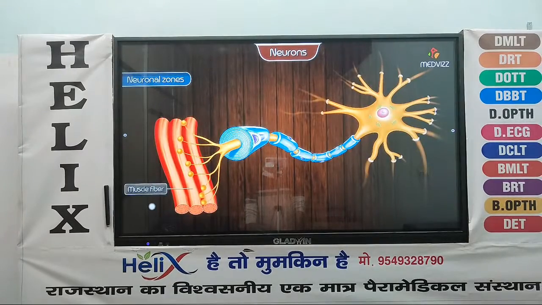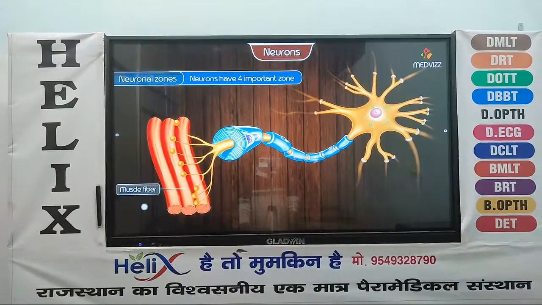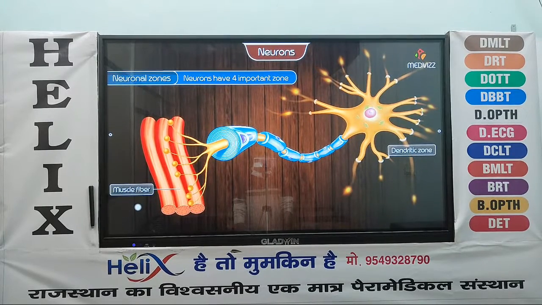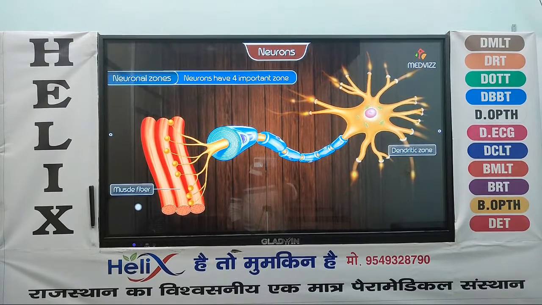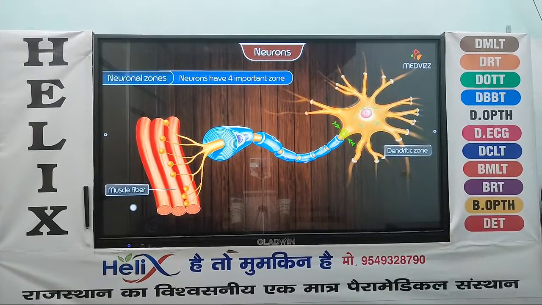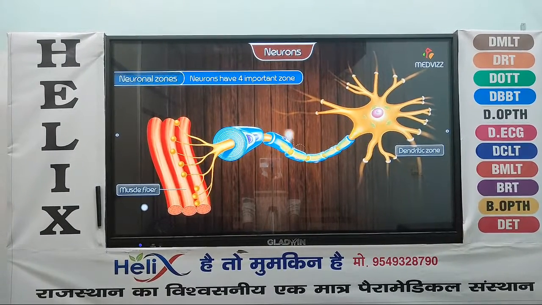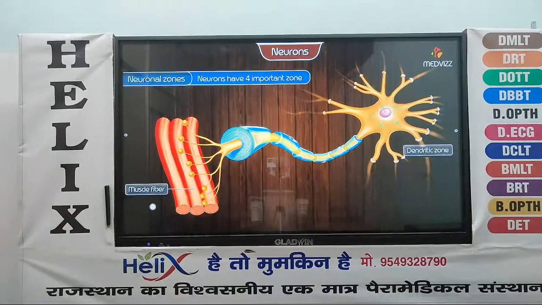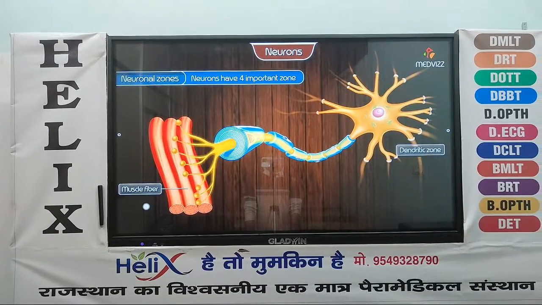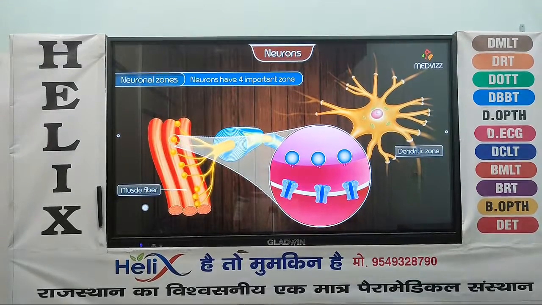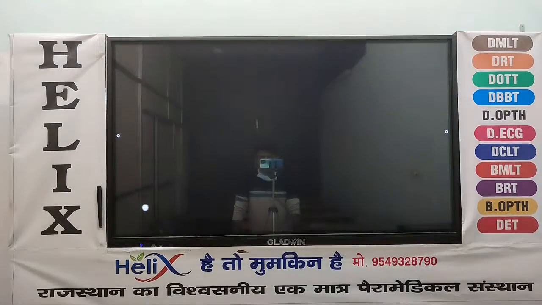Neuronal zones. From a functional point of view, neurons generally have 4 important zones. A receptor, or a dendritic zone, where multiple local potential changes generated by synaptic connections are integrated. A site where propagated action potentials are generated. An axonal process that transmits propagated impulses to the nerve endings. And the nerve endings, where action potentials cause the release of synaptic transmitters.